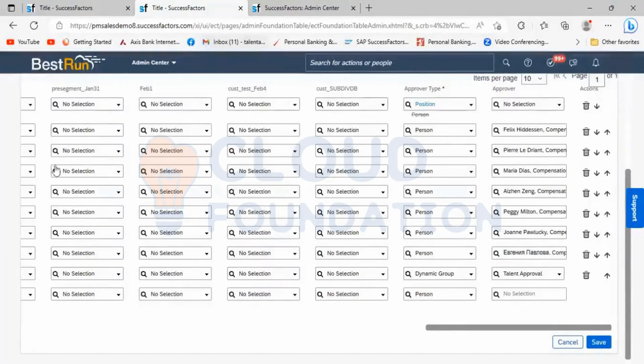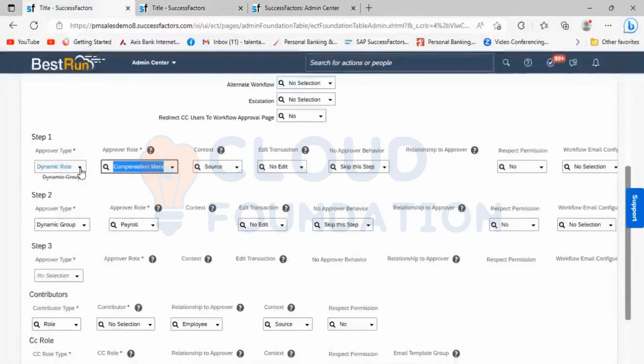That is, when we are selecting the approved type as a dynamic rule, and the dynamic rule is being configured from the manage object of paste, and when we are configuring the dynamic rule, it depends upon what approved type is selected under the dynamic rule. According to that, the notification will be sent. That is one thing.